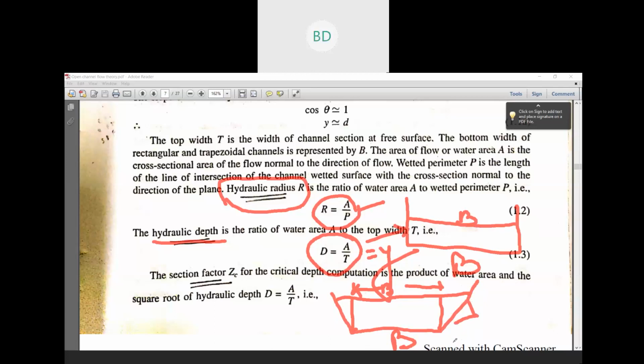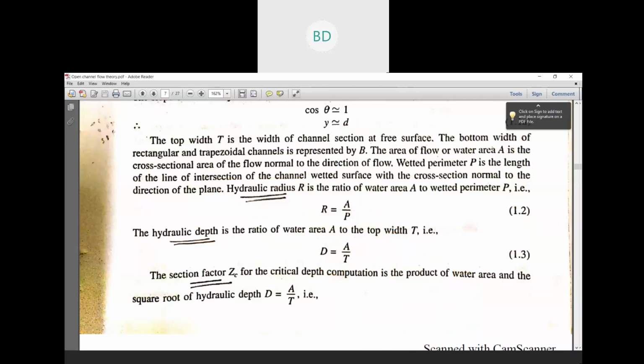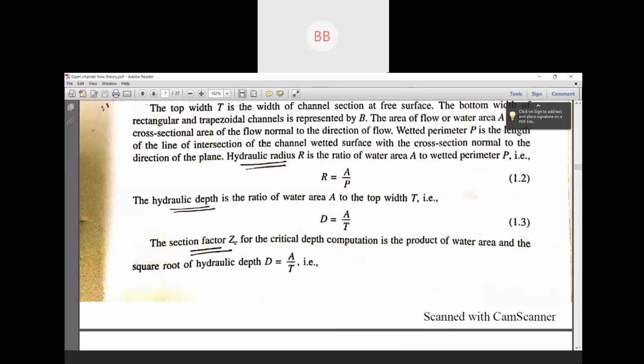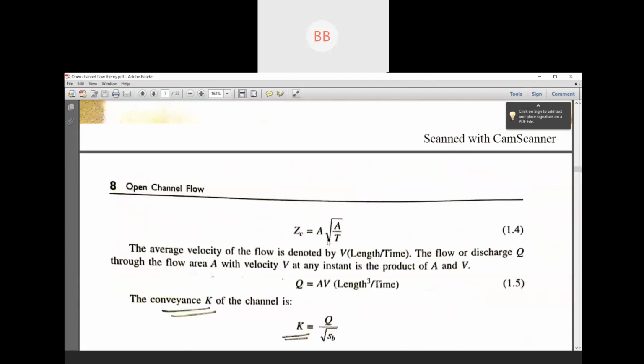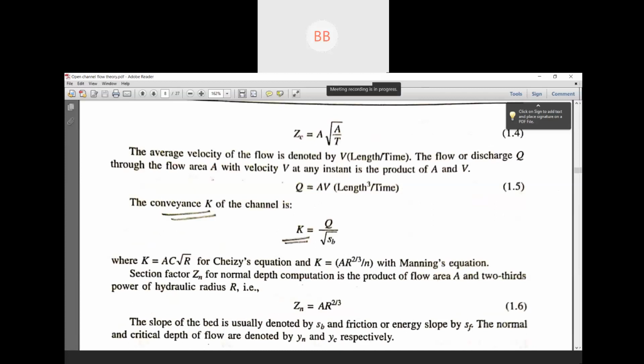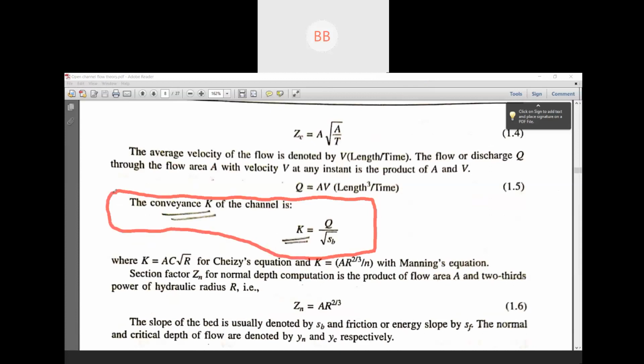Another important component is your section factor. Those things you can write down. This section factor, or the critical depth computation, those components we need to use for solving problems.